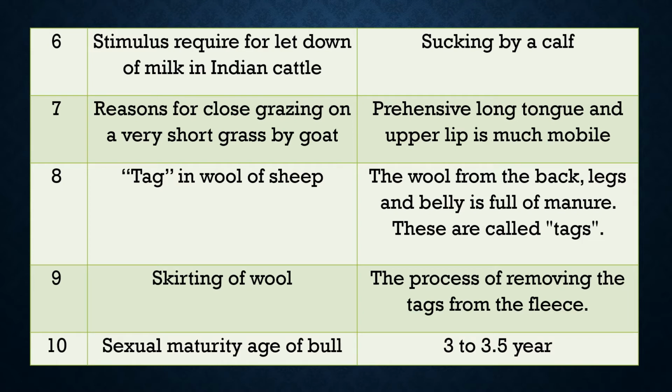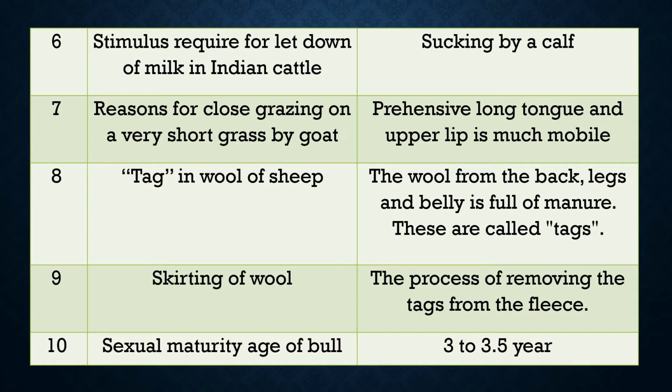Question 8. What is tag in the wool of sheep? The answer is the wool of back, leg and belly is stuck up with the manure of the sheep, and this manure stuck up wool is called tag. Question 9. What is skirting of wool? Answer: the process of removing the tag from the fleece is called skirting.